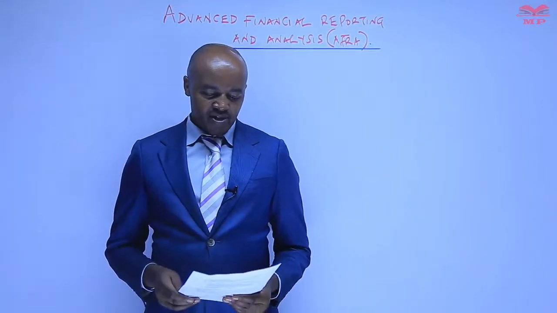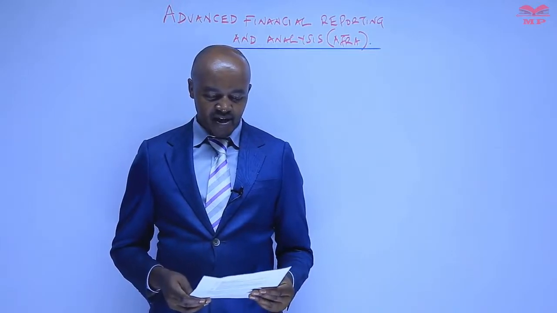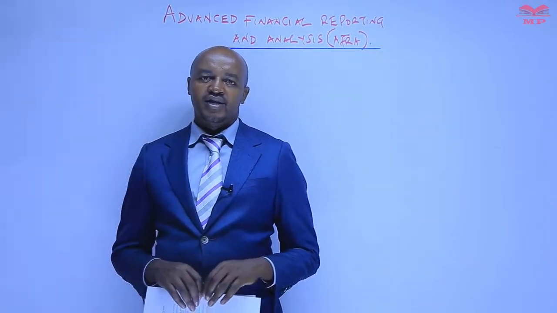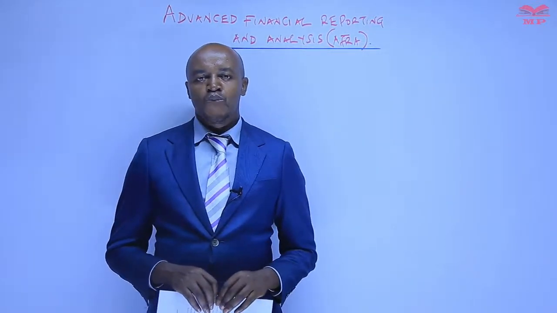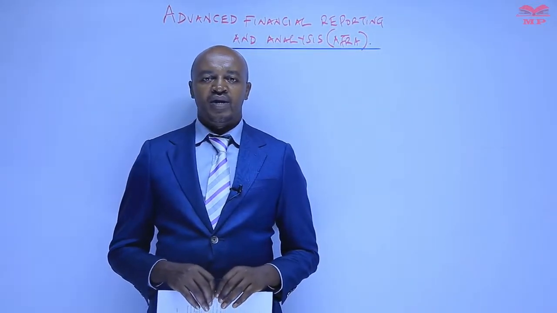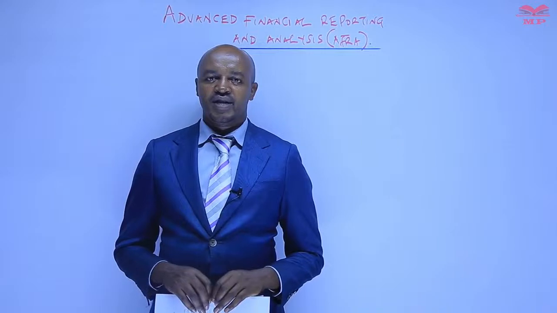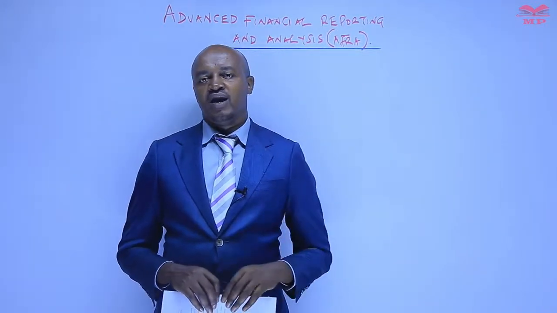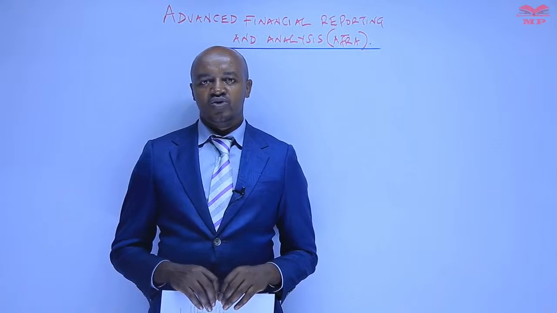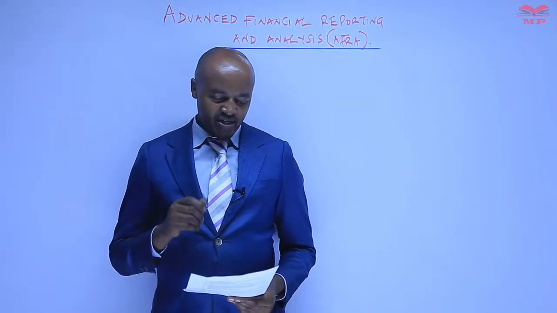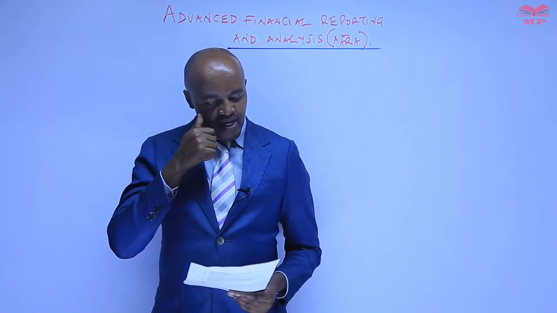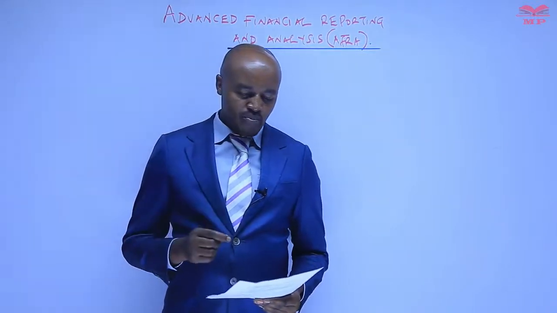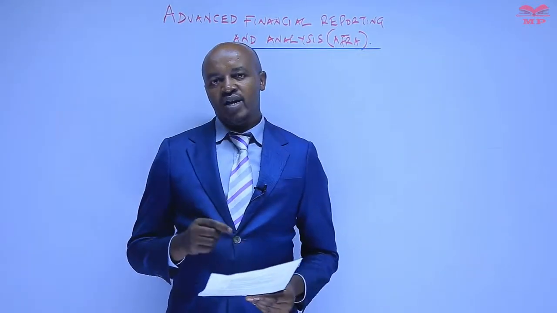Number three, a student should be in a position to analyze financial statements using various techniques, such as computing things like earnings per share, preparation of something called the segment report, both for private sector entities and also the public sector entities. And also a student must be in a position to account for complex financial transactions.